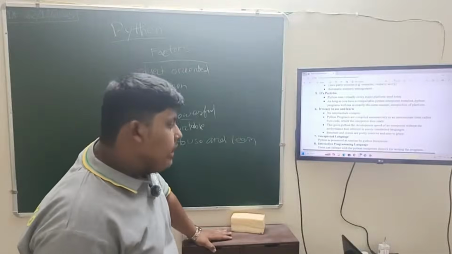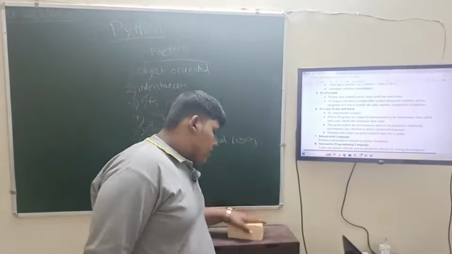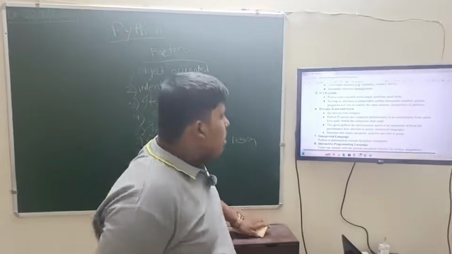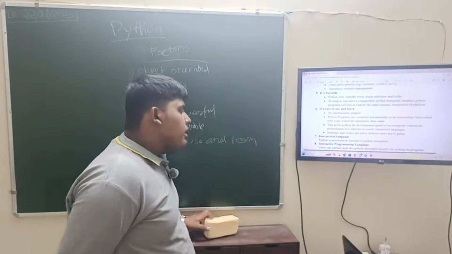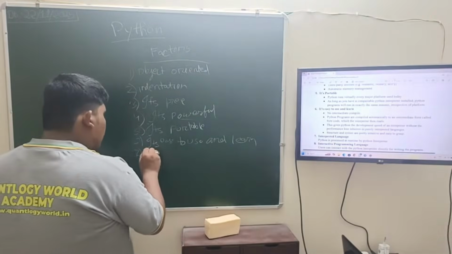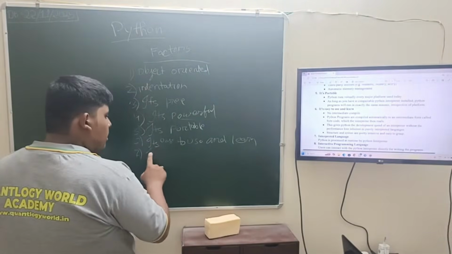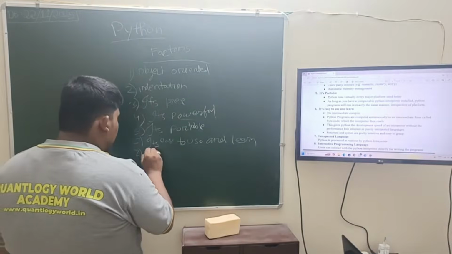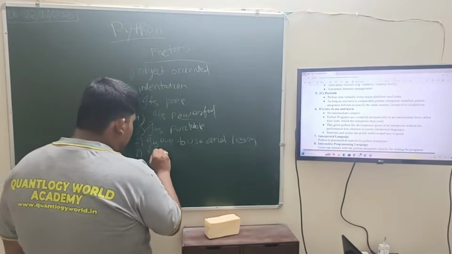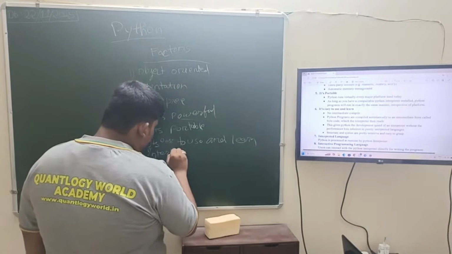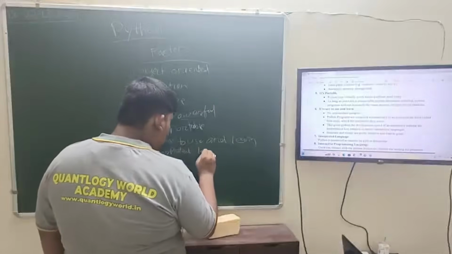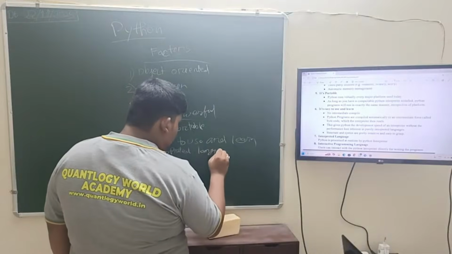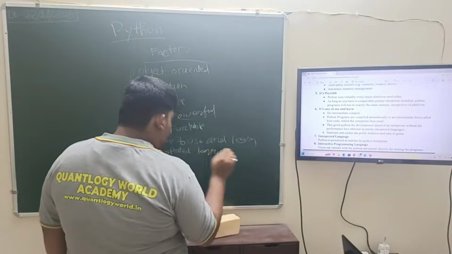Yes, Python is an interpreted language, whereas Java and C++ are compiled. Python is processed at runtime by the Python interpreter. So Python is an interpreted language.